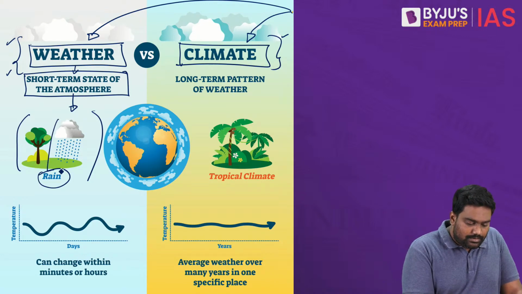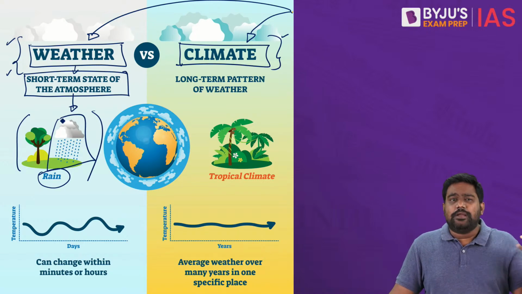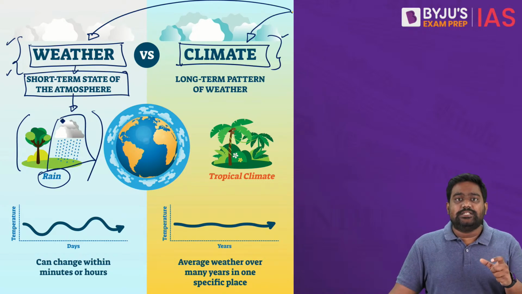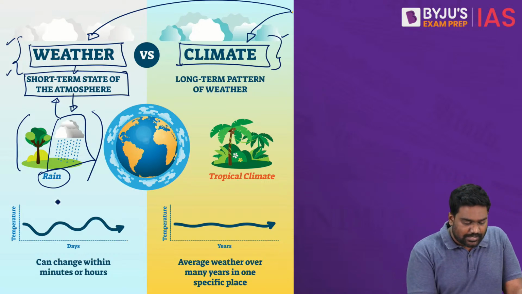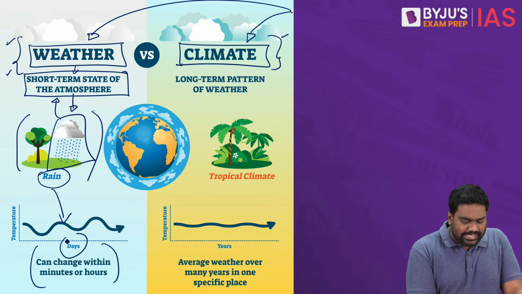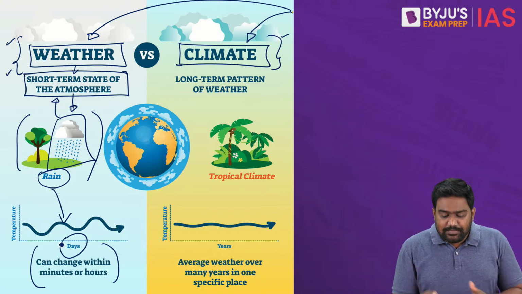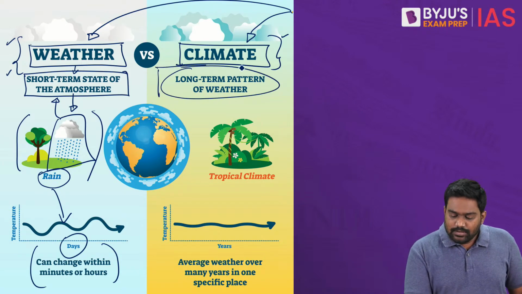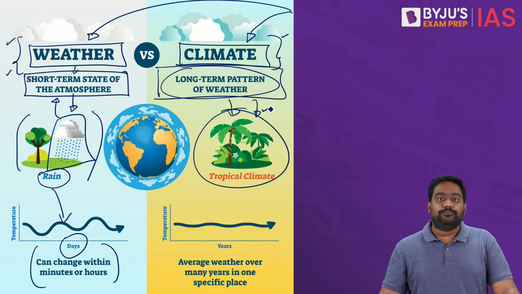For example, today it might be raining, tomorrow it might be sunny, the day after it might be foggy, right? So that is weather, the short-term changes that you experience on land, in the atmosphere, which lasts maybe a few days, few hours or few weeks. That is weather. Whereas climate is a long-term weather pattern that is specific to a region.